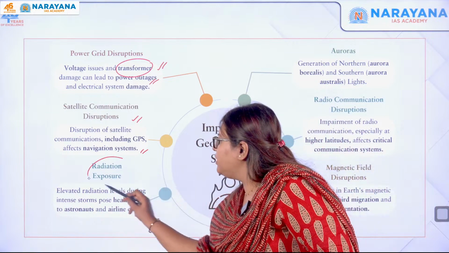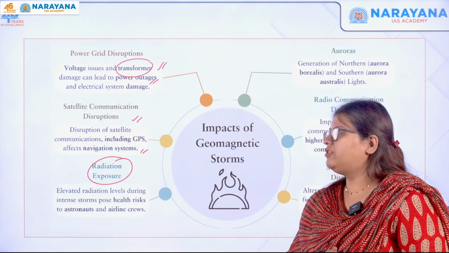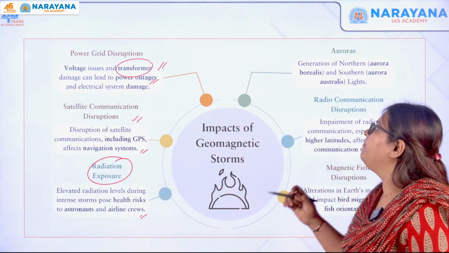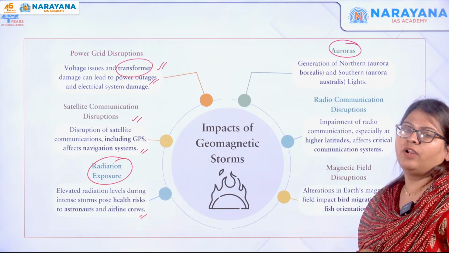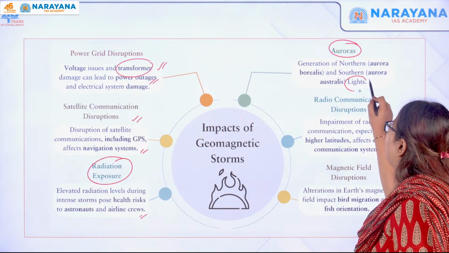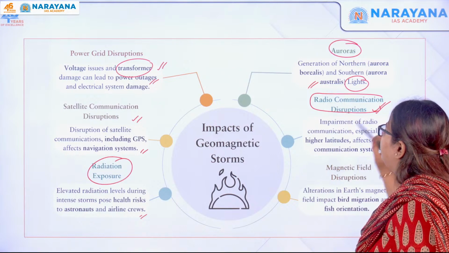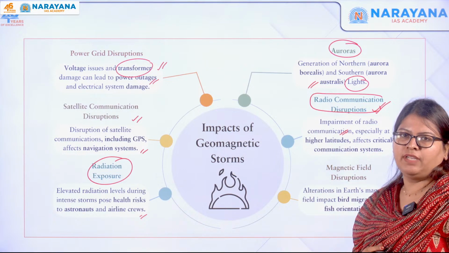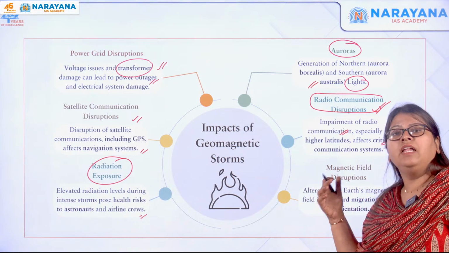Next one, the radiation exposure. During intense geomagnetic storms, when we are exposed to the radiations, there will be severe health risks to the astronauts as well as the airline crews. Okay. Next one, the auroras. Generation of the aurora borealis, the northern lights, as well as the southern lights, the aurora australis, can also be affected to an extent. Next one, the radio communication disruption, because there will be an impairment in the radio communication, especially at the higher latitudes, and this will in turn affect the critical infrastructure or the critical communication systems.